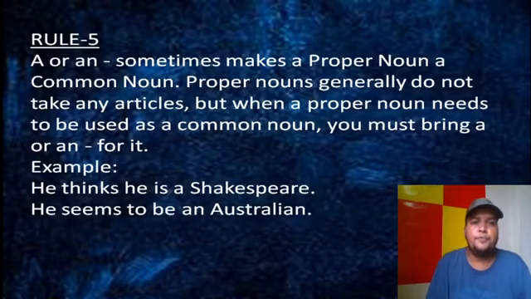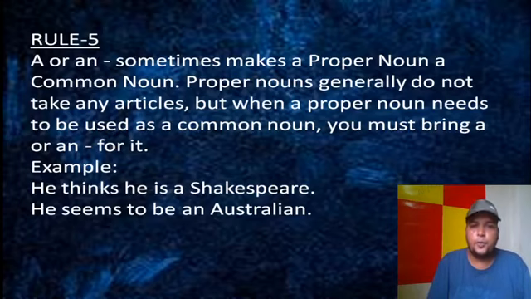Rule 5 says a or an sometimes makes a proper noun a common noun. So proper nouns generally do not take any articles, but when a proper noun needs to be used as a common noun, you must bring an a or an for it. In general, proper nouns do not take any article. It is not needed. But if a proper noun needs to be made a common noun, that time an article is to be used. You got it? So that time a or an you can bring.